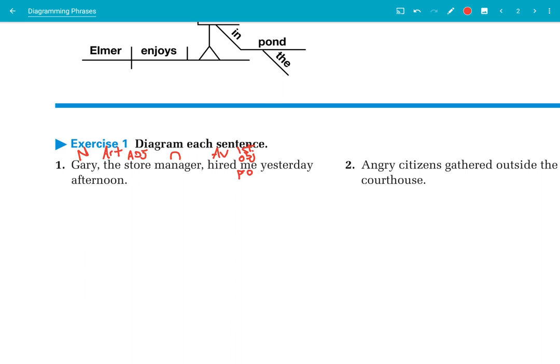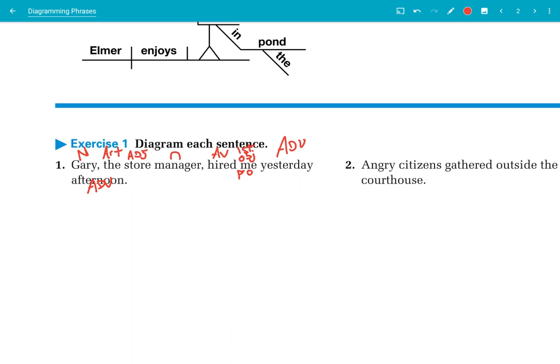All right, now yesterday afternoon. Yesterday sounds like a noun, right? You can refer to it like, yesterday was good. You could say that. But in this case, it tells me when I was hired, so it's actually an adverb. On the same note, afternoon, we typically think of as a noun, but in this case, it tells me more about when I was hired yesterday afternoon. So that too is going to be an adverb.